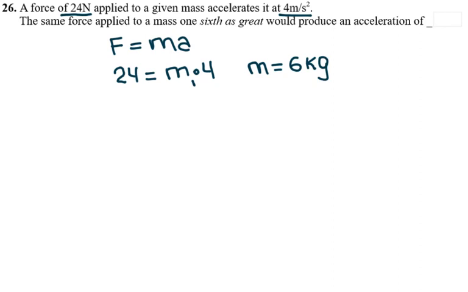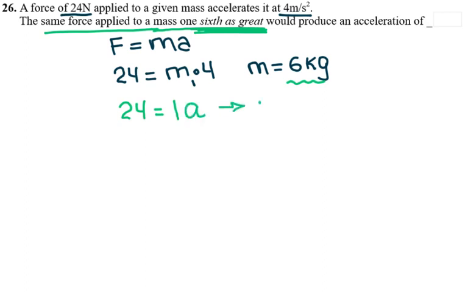Then the question that they actually ask you: if this same force is applied to 1/6 of the mass of the first block, so the same force is applied, but the mass is 1/6. 1/6 of 6 is 1. So what would be the acceleration? The acceleration would be 24 meters per second squared.